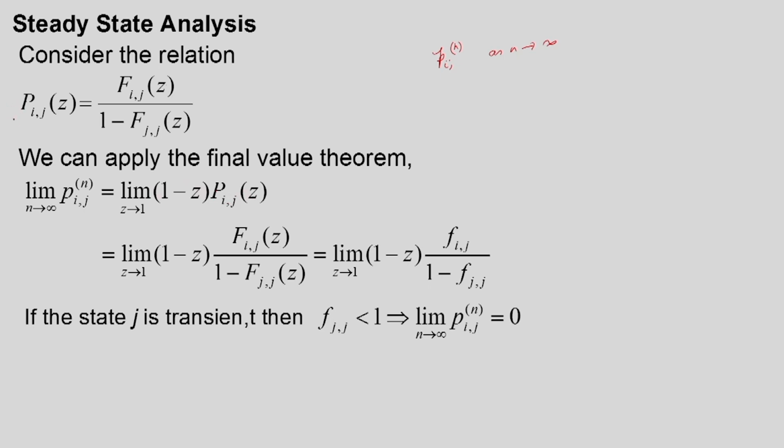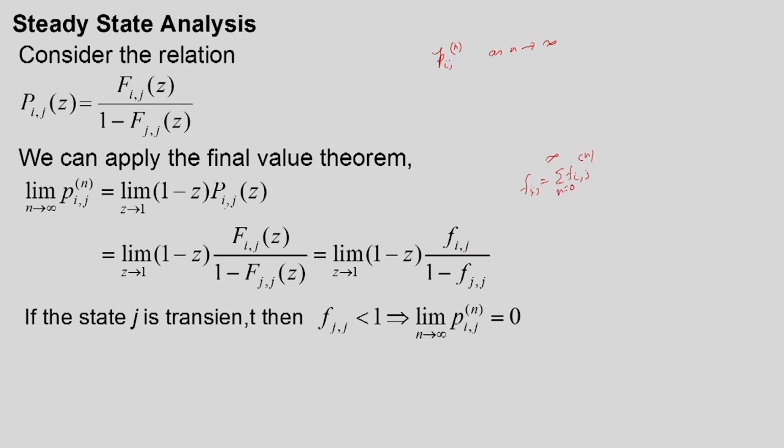I am multiplying this by 1 minus z, so that way we are getting z tends to 1 minus. We are substituting this, and when I put z equal to 1, here we will get 1 minus z, and this will be F_ij(1), which is simply f_ij. So, what is f_ij? f_ij is equal to the summation of f_ij^(n), n going from 0 to infinity. We have derived this relationship earlier also.